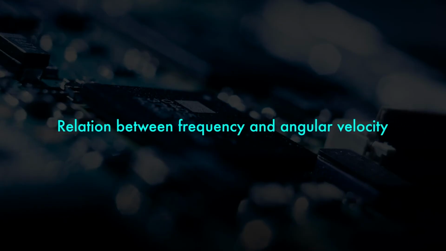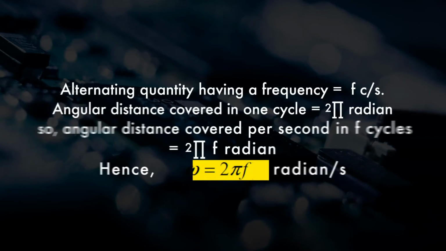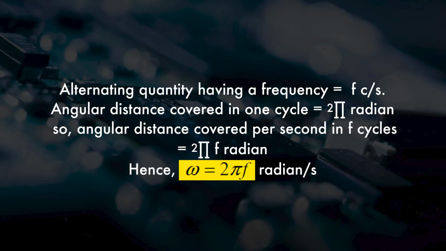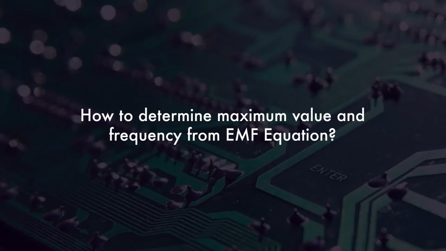Second, we have to understand the relation between frequency and angular velocity. Consider an alternating quantity having a frequency f cycles per second. The angular distance covered in one cycle is 2 pi radian. So the angular distance covered per second in f cycles is 2 pi f radian. Hence omega is equal to 2 pi f radian per second, where f is the frequency of the quantity.